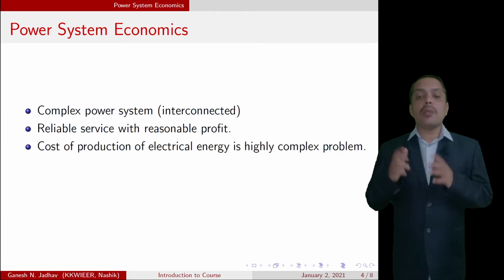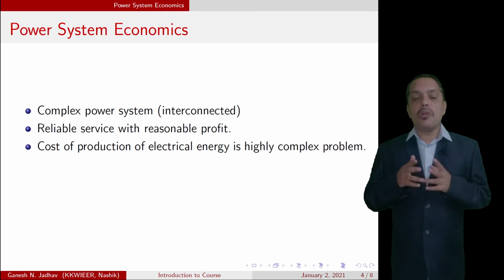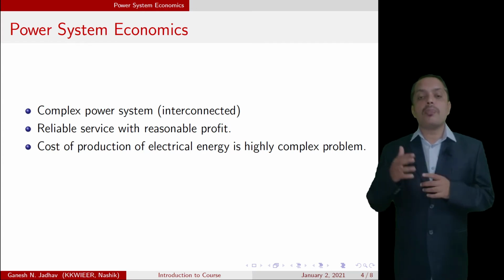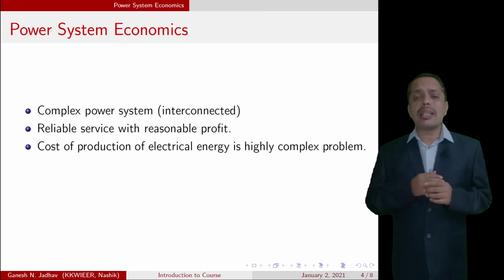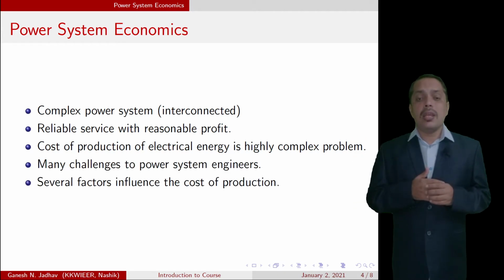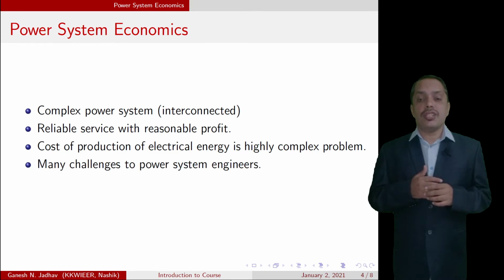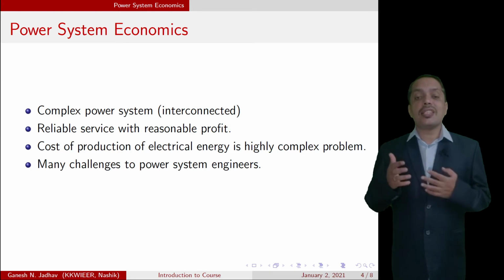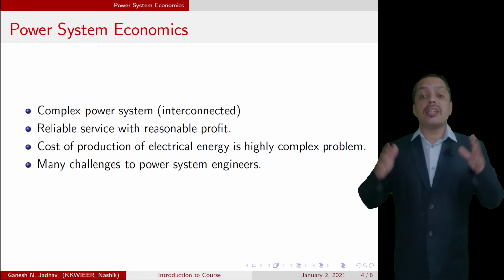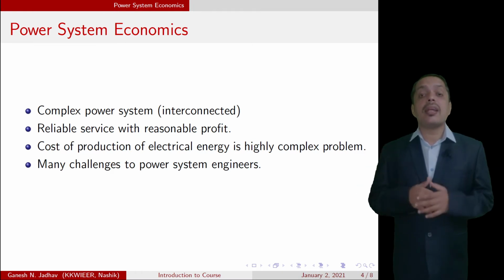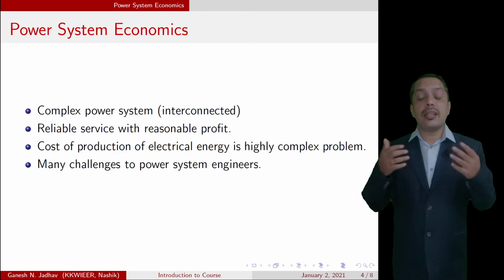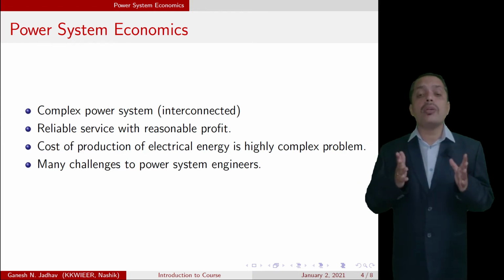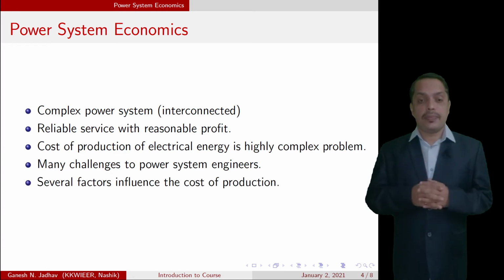If we want to calculate the cost of production of electrical energy, it has become a highly complex problem as the structure is very complex. Power system engineers face many challenges, such as how to calculate this cost when the total system is interconnected, when there are losses, operational and maintenance costs, land costs, interest and depreciation, and how to include all this in power system economics.